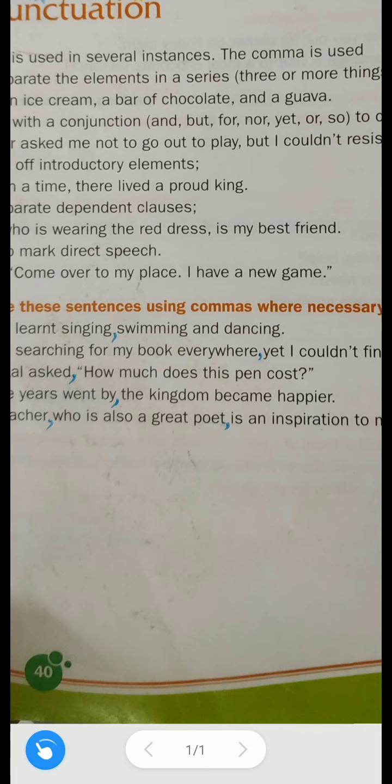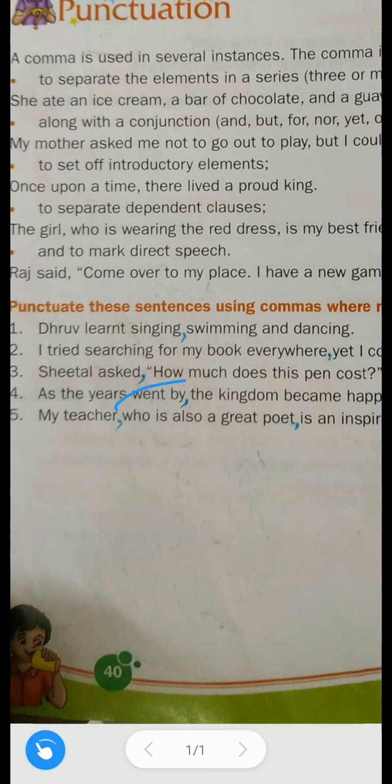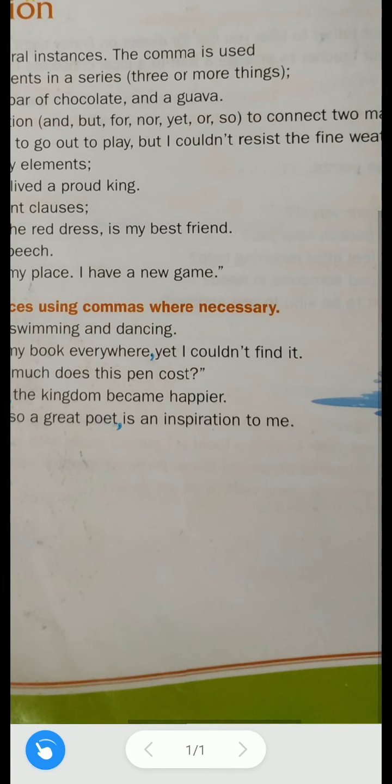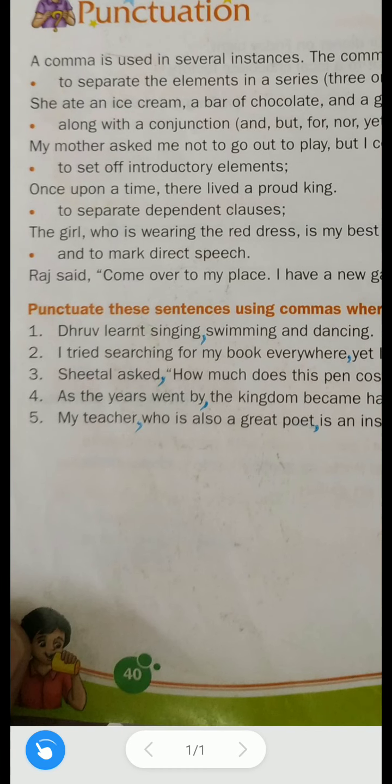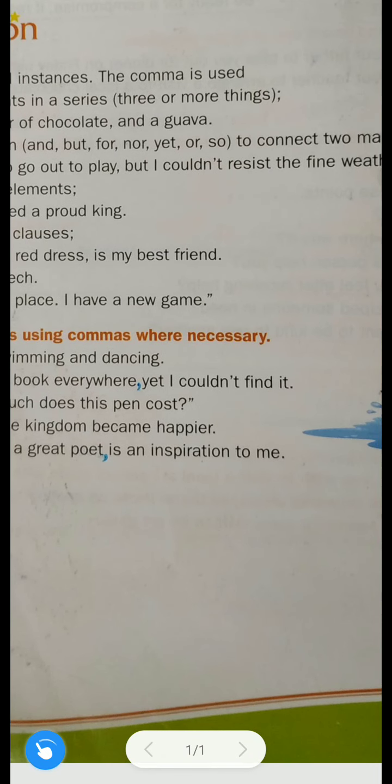And for separating a dependent clause we use what? Comma. Here see, only my teacher, does it make any sense? No, because my teacher depends on the remaining part of the sentence. My teacher, who is also a great poet, is an inspiration to me. Then only it makes sense. But only my teacher doesn't make any sense because it depends on the remaining sentence. That is why we used a comma here. My teacher, comma, who is also a great poet, comma, because it depends on this remaining sentence.